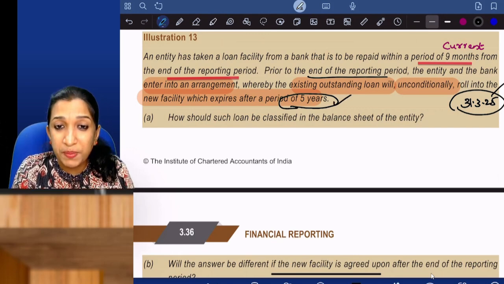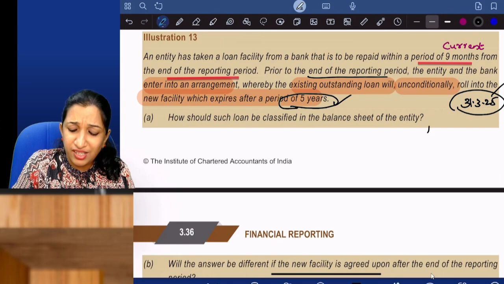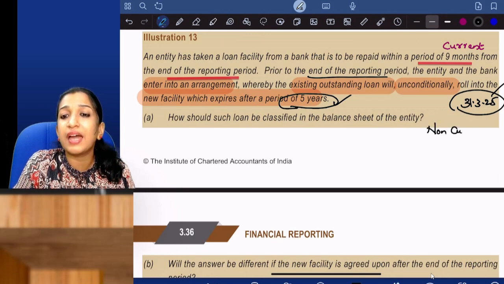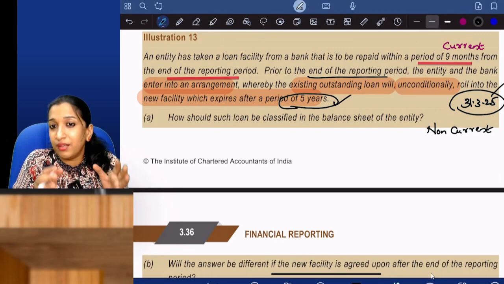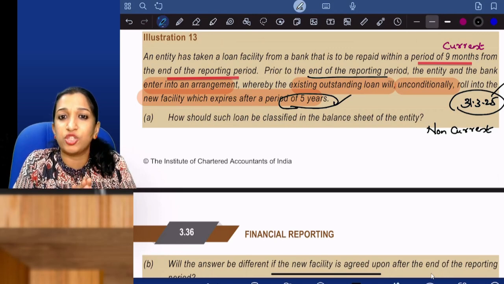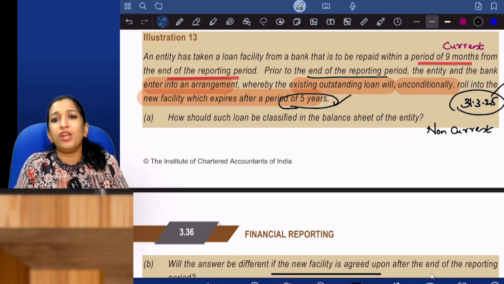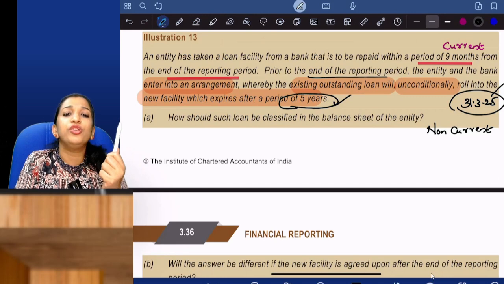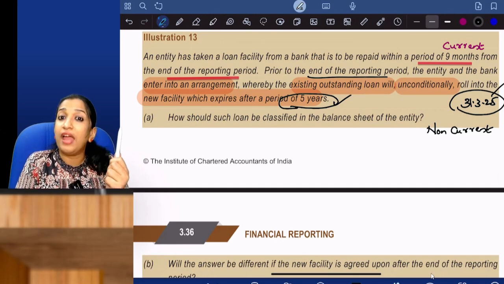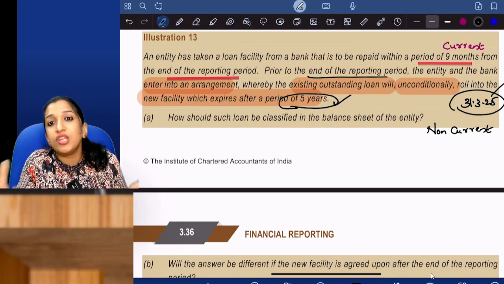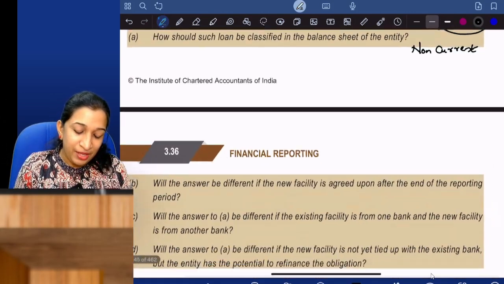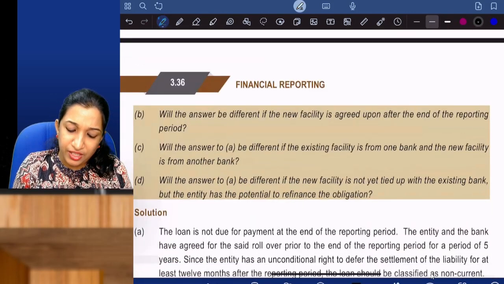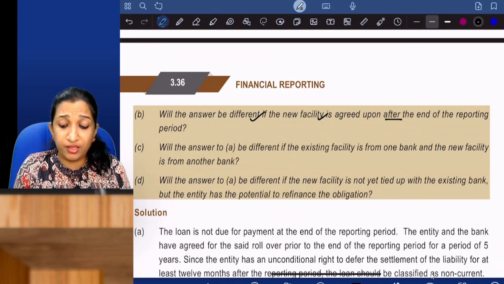How should such loan be classified in the balance sheet of the entity? It has become non-current, because prior to the end of the reporting period, the entity and the bank enter into the arrangement. The existing outstanding loan will unconditionally roll into the new facility, and 5 years time is there. So, of course, it has become non-current, right?